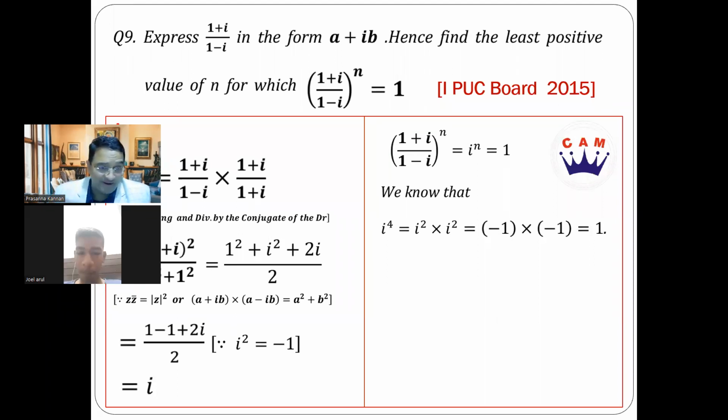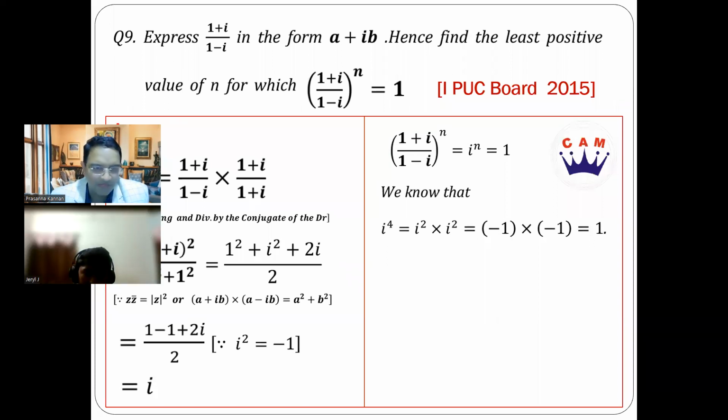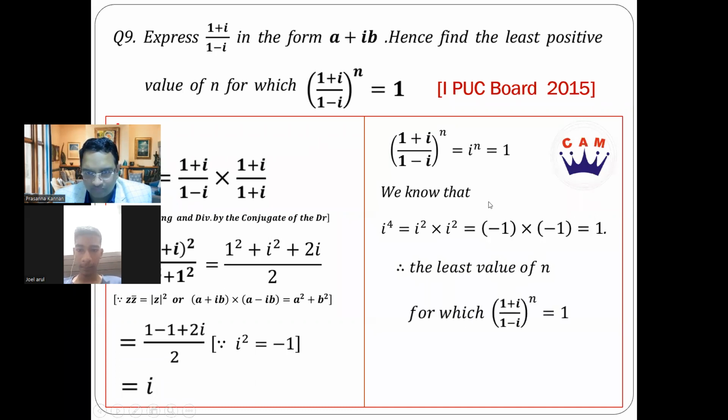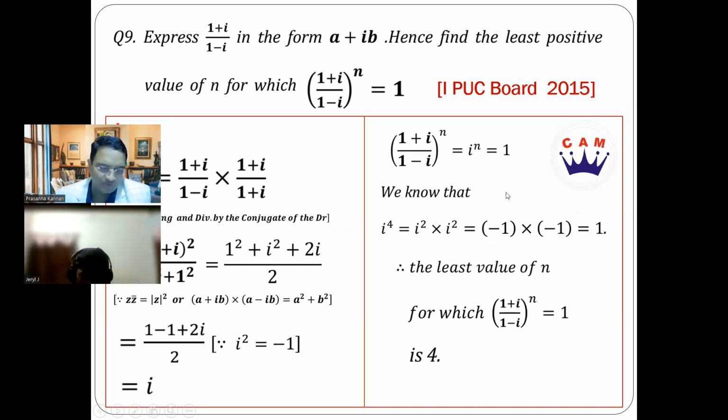Can anybody tell me the next possible answer? 8, sir. Absolutely, fantastic. 8. What else? 16. 12. All the integral multiples of 4 are going to be answers where i power n will be equal to 1. But here the question is very clear: find the least positive value. So it has to be only 4 and nothing else. So that's the answer. Clear to everybody? Great. Let's move on.